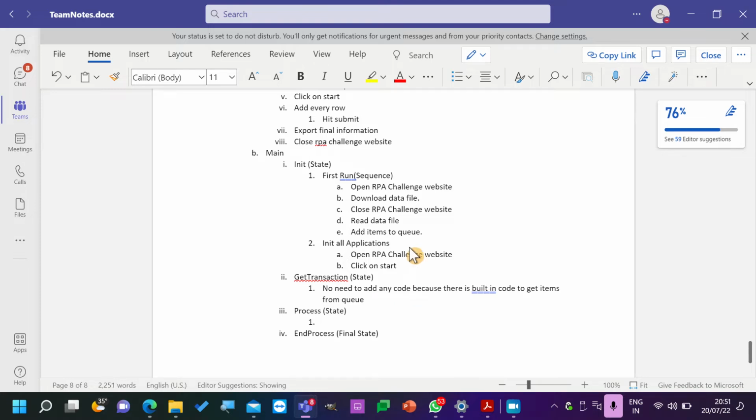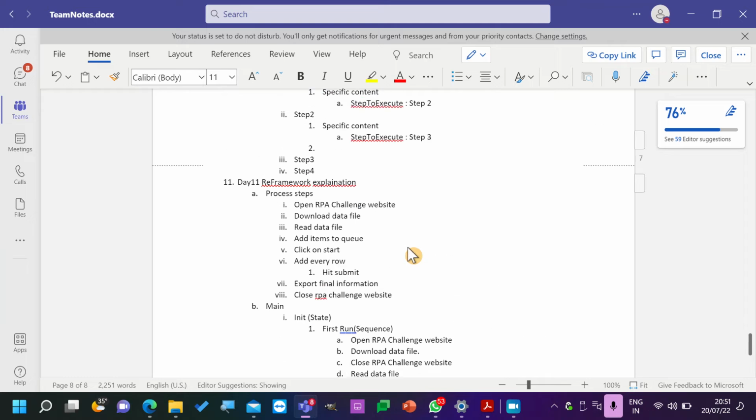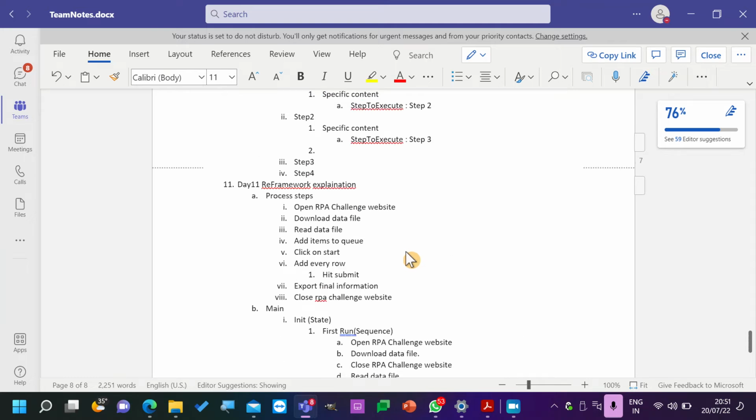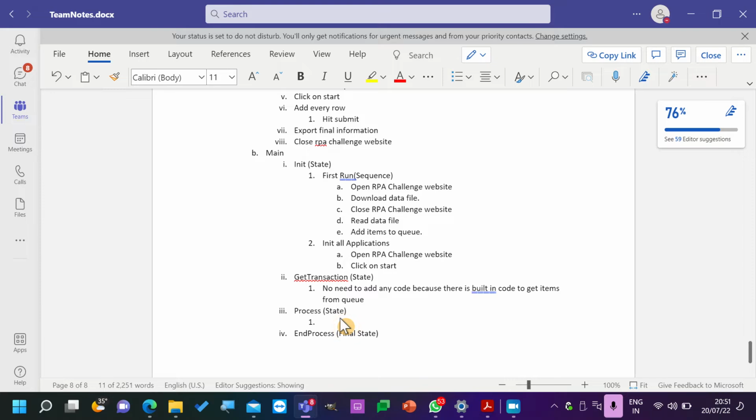Okay, let's go to process state. Now in this process state, what steps should be added? Add every row, hit submit. And also export final information. Yes. Until now, I think the RPA challenge website is already closed.